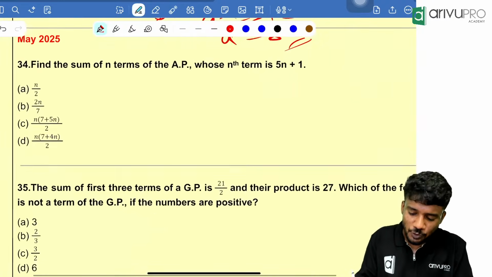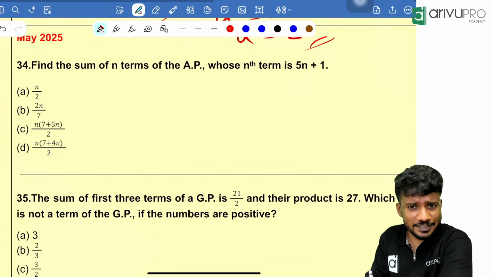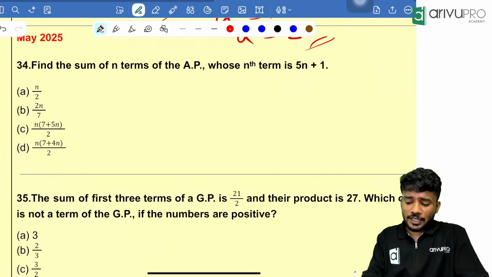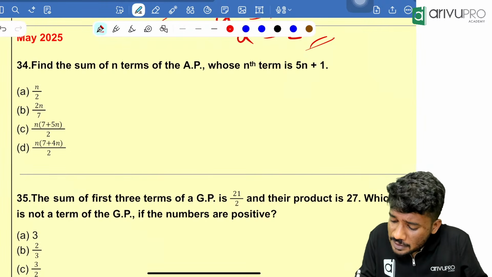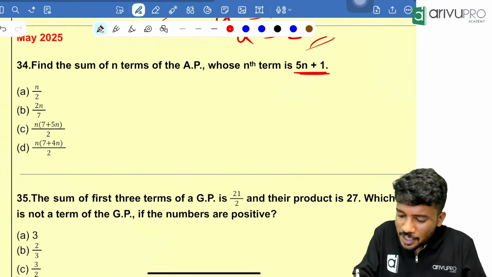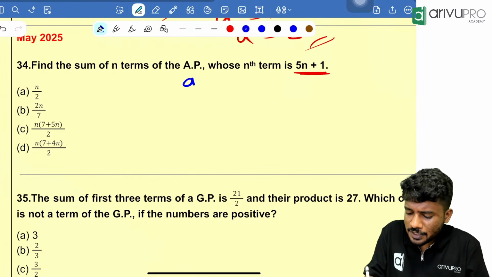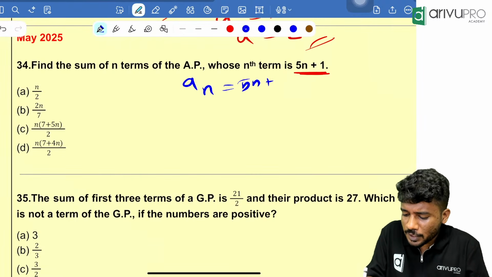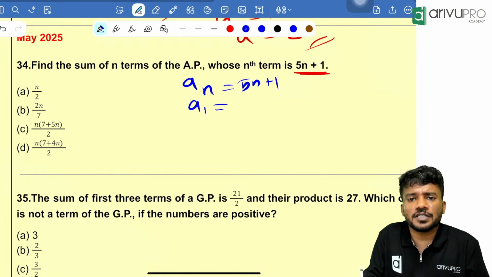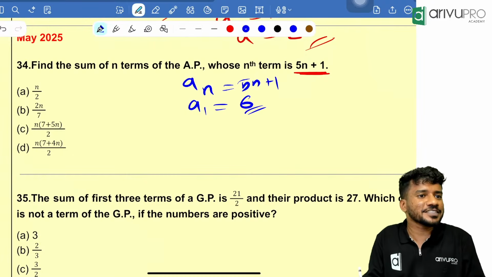Good. Next question. The sum of n terms of an AP. We already did a similar type of question. The sum of n terms of an AP whose nth term is 5n plus 1. How are you going to do that? Tell me. The nth term is 5n plus 1, which means an is equal to 5n plus 1. Then the first term a is how much? a is equal to 5 into 1 plus 1, which is 6. So the first term is 6.